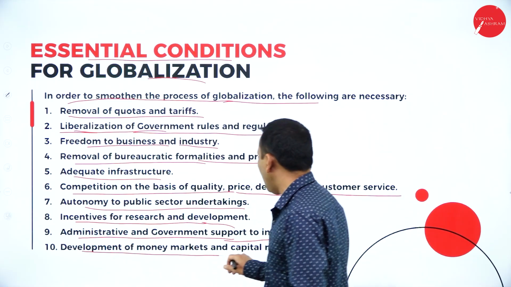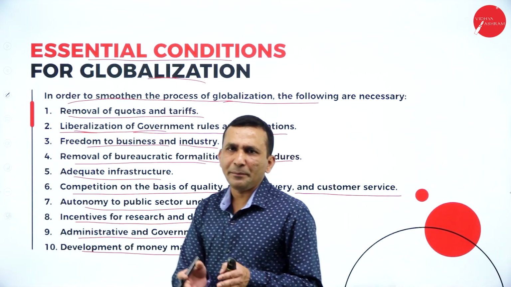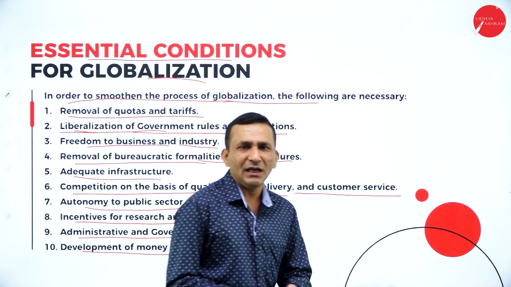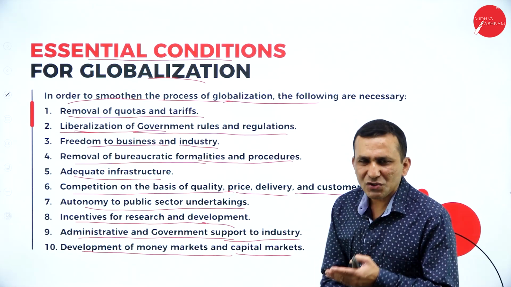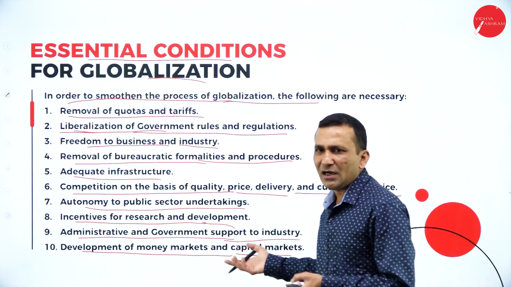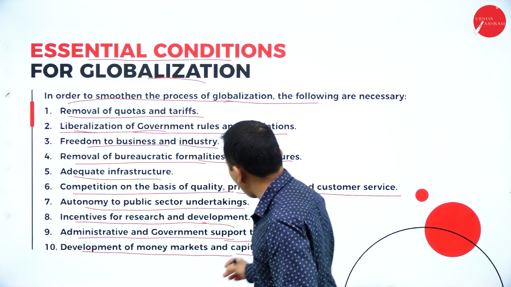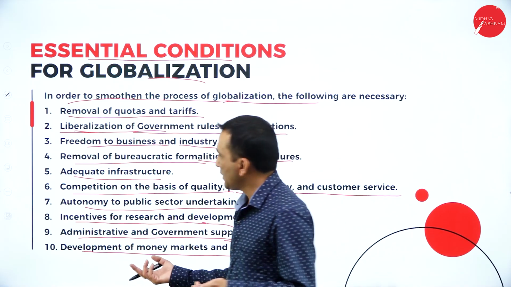And the development of the money market and capital market. Because we are going for international trade, definitely the money market and the capital market, which is related to stocks and shares, come in. There is equity generation and preference shares, for example, in the primary and secondary market provided for the needy public.